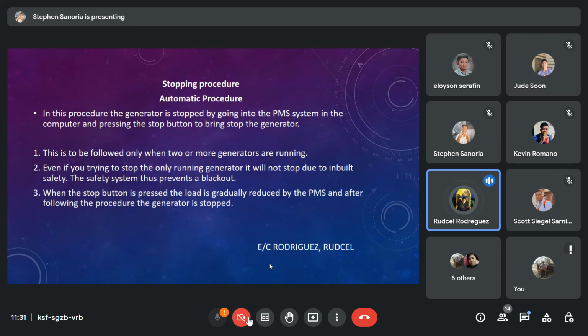3. When the stop button is pressed, the load is gradually reduced by the PMS. And after following the procedure, the generator is stopped. That's all.